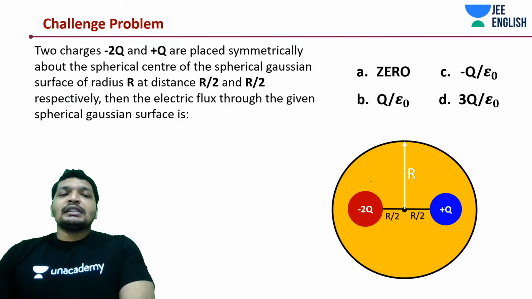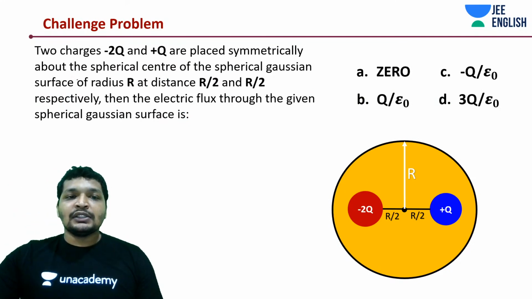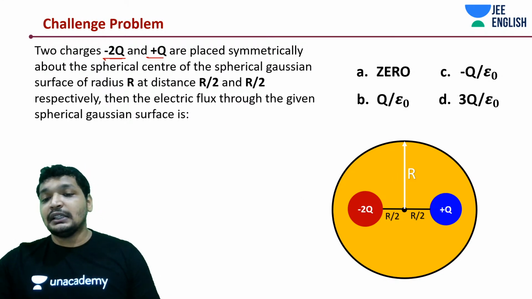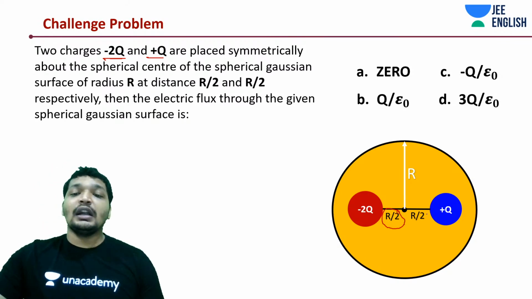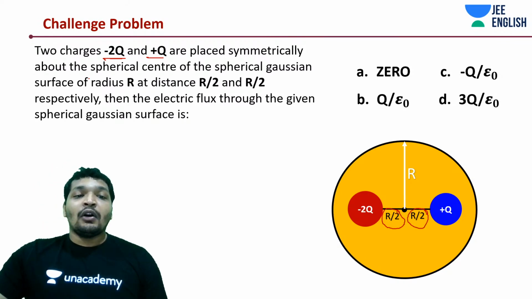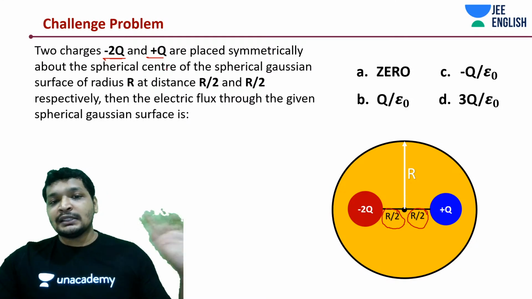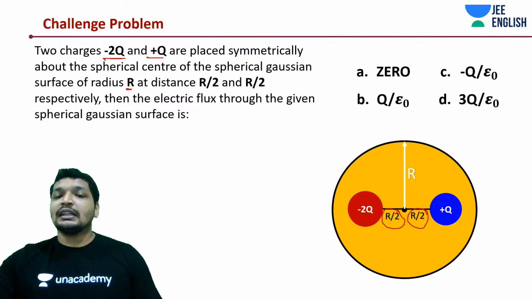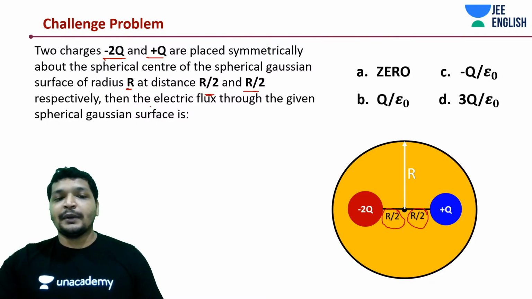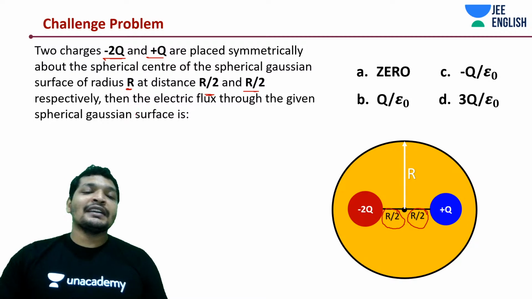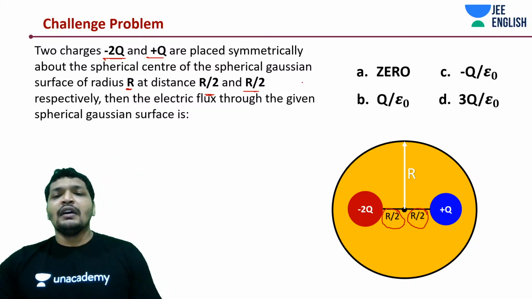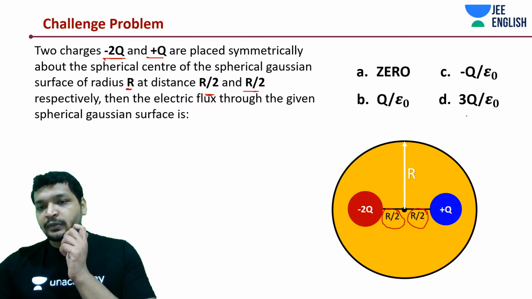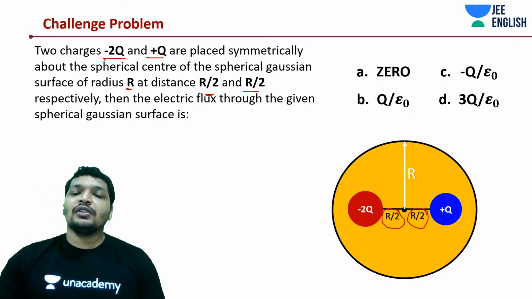Now how would these two charges, minus 2q and plus q, be placed this time symmetrically, at a distance r by 2 and r by 2? They are placed symmetrically about the spherical Gaussian surface of radius r, both at r by 2. Then find the electrical flux through the given Gaussian surface. Should it be 0, q by epsilon naught, minus q by epsilon naught, or 3q by epsilon?